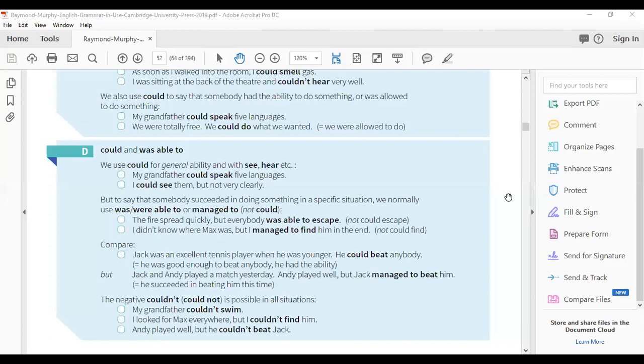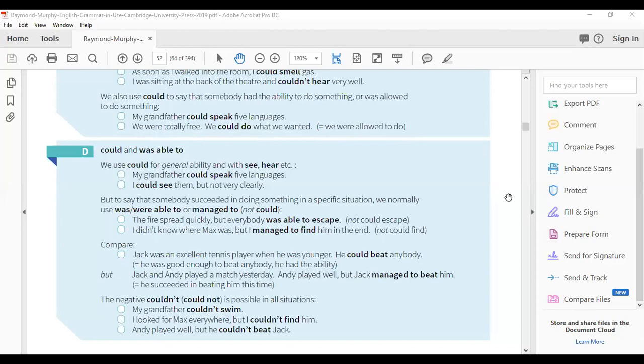The fire spread quickly, but everybody was able to escape. So here we can't say could escape, because could we use for natural ability, something general like see or hear. But here maybe people made some efforts to get out of that situation, all right. So the fire spread quickly, but everybody was able to escape.